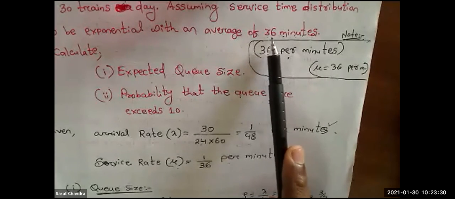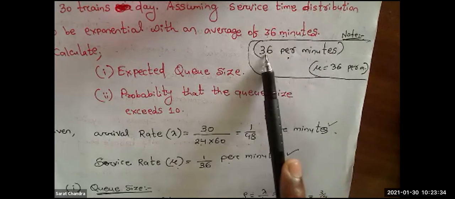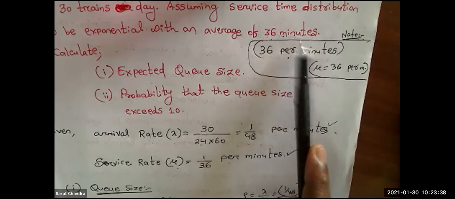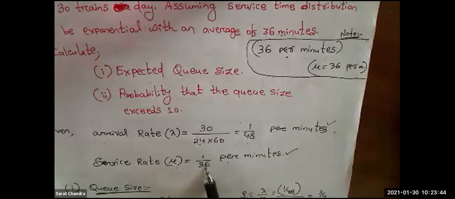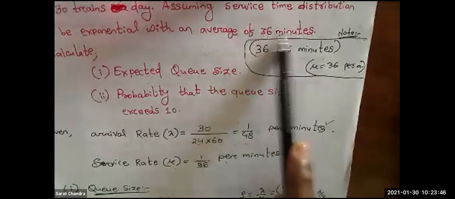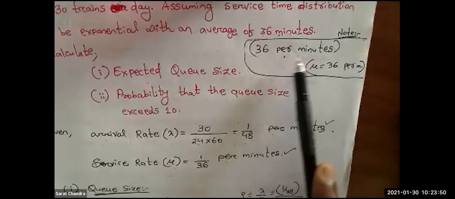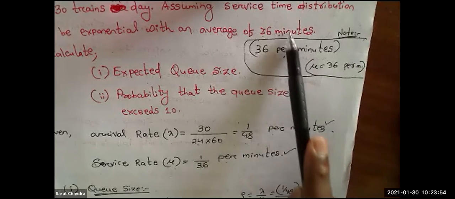You read the question, whether they have given 36 minutes or 36 per minute. If it is 36 minutes, then the answer will be 1 by 36. Number of quantity will be 1, time will be 36, because this is called time. This is the rate of time per minute. That is the difference between these two.